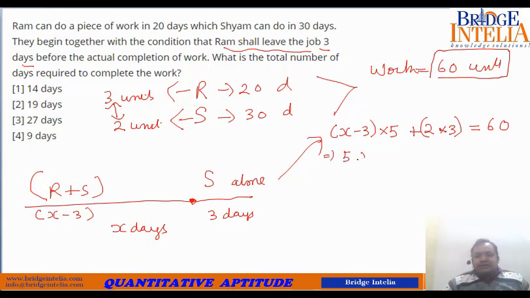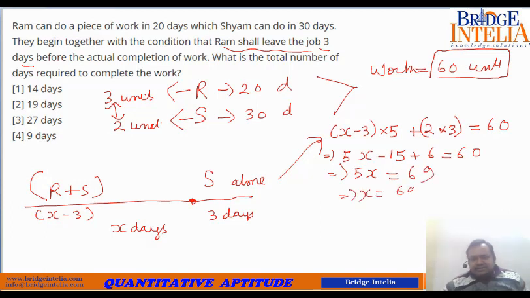So solving this, 5x minus 15 plus 6 is equal to 60. If you solve this, 5x is equal to 75 minus 6. So from here 5x is equal to 69. So if you solve, x comes out to be 69 by 5, so 13.8. So 13.8 means approximately equal to 14 days. That means the work got over on the 14th day.